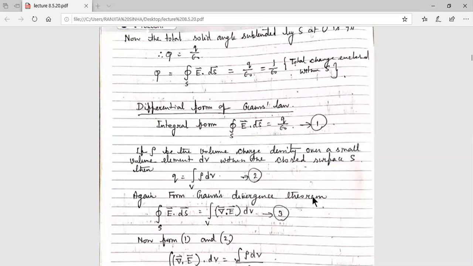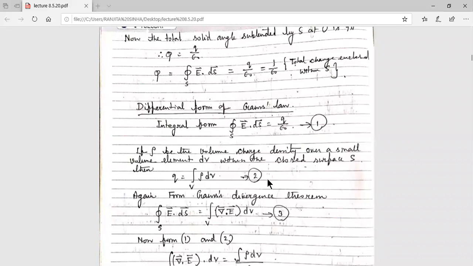Now again from the Gauss divergence theorem, surface integration is changed to volume integration. So we can write the surface integral of E dot ds equal to the volume integral of divergence of E into dV. This is equation number 3. This we can write from Gauss law.